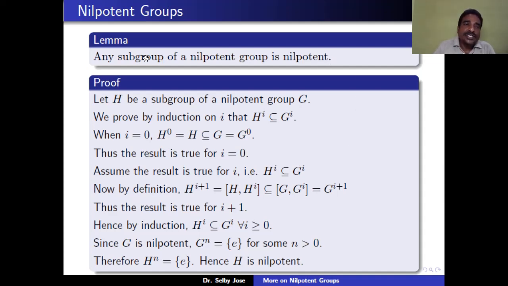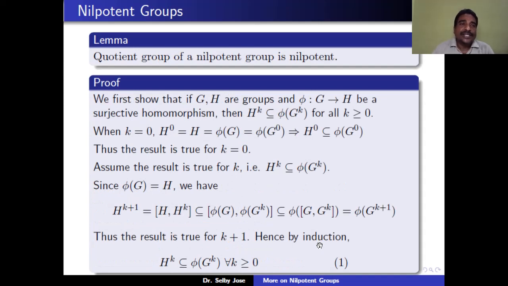Now, since G is nilpotent, Gn is equal to the identity for some n greater than 0. Therefore, Hn is contained in Gn, which is equal to the identity. That means Hn is contained in the identity. That means that Hn is equal to the identity. Therefore, H is nilpotent.